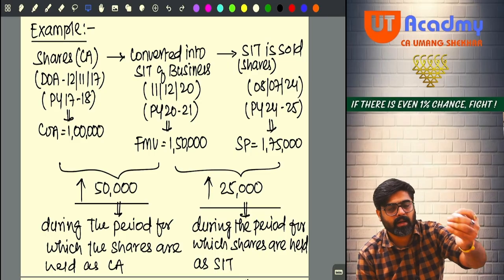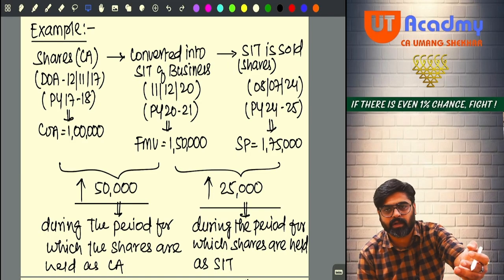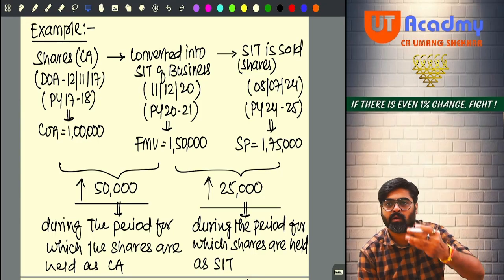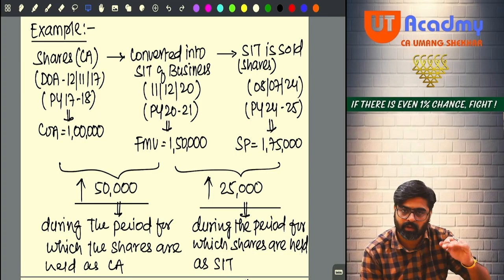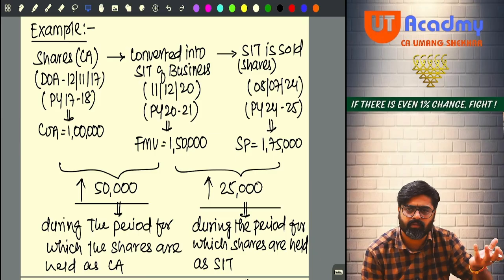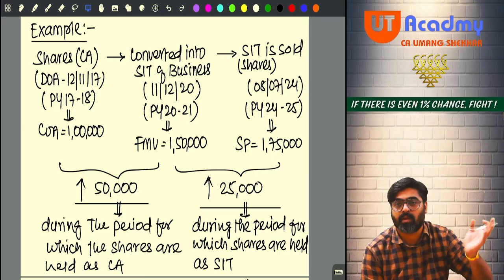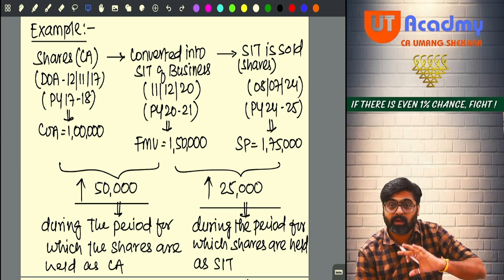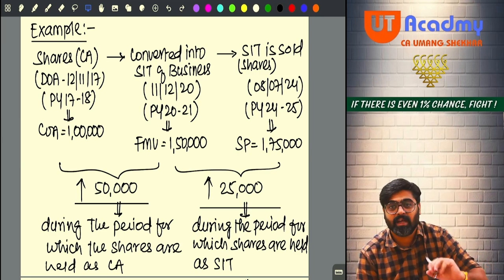So when you are going in the market today, buying your shares as a stock in trade, what will be the cost of these stock in trade? What will be the cost of these shares right now? 1,50,000 only. So in your business, you are buying what? Example, you are buying shares, 1,50,000. So instead of buying it from outside, why not to use the shares which are available with me? Why not to convert them in my business as my stock in trade?